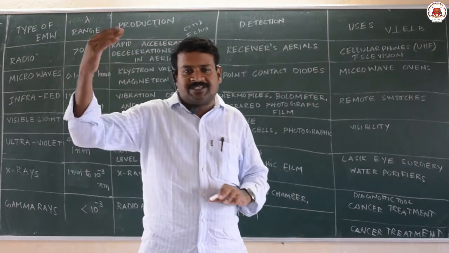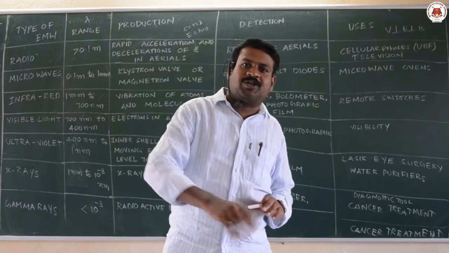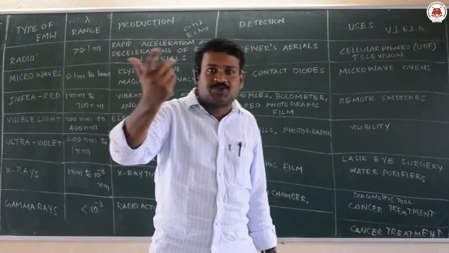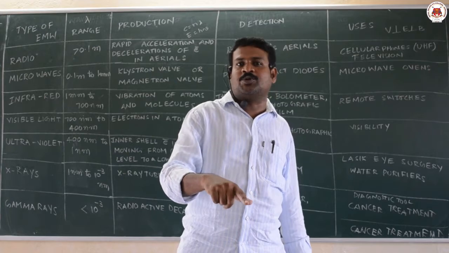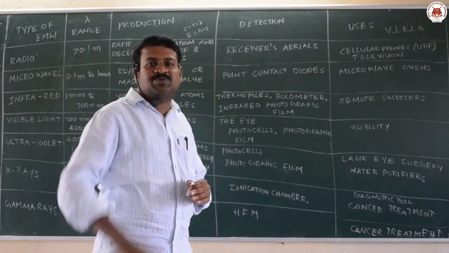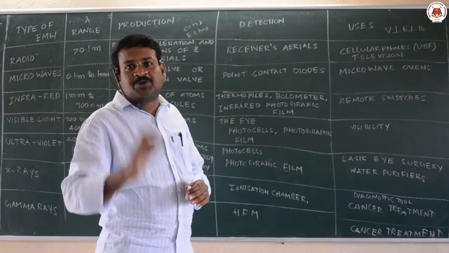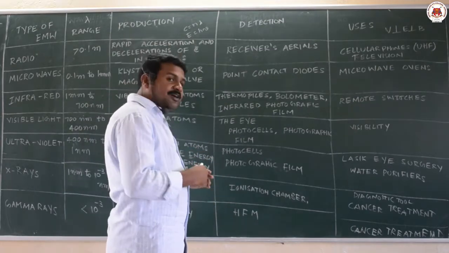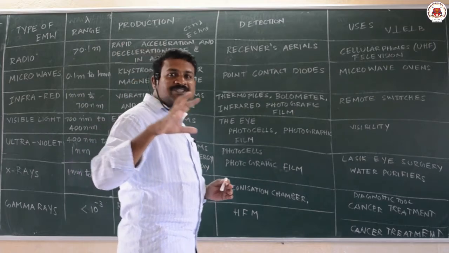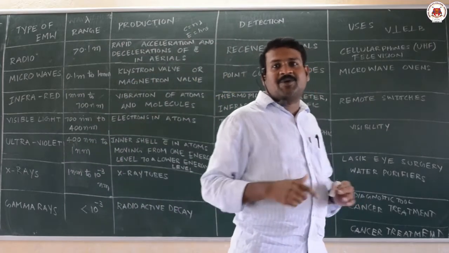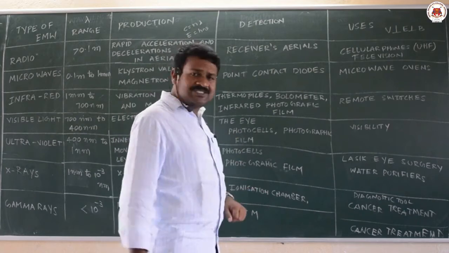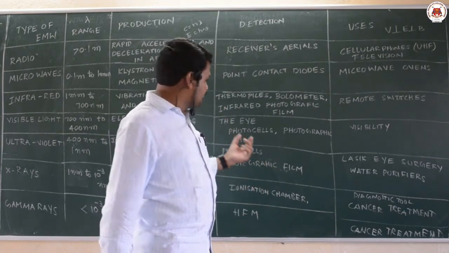From any higher energy level, if it falls to n equal to 1, you will get the Lyman series. If from any higher energy level it falls to n equal to 2, you will get the Balmer series. The Balmer series is totally present in the visible light of the electromagnetic spectrum. That means when electrons in an atom jump from a higher energy level to a lower energy level, they lose some energy. That energy is converted in the form of visible light. That is what is being explained here. And who can detect this? The human eye can detect.